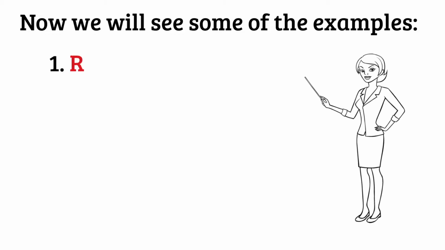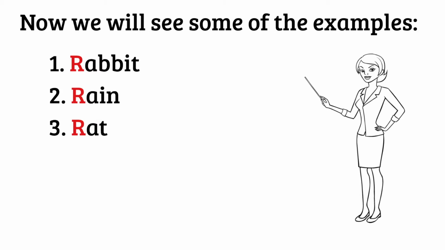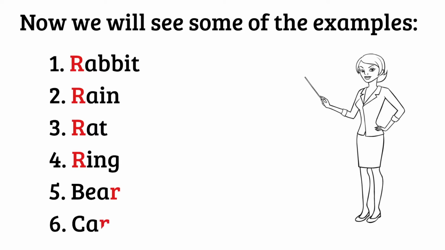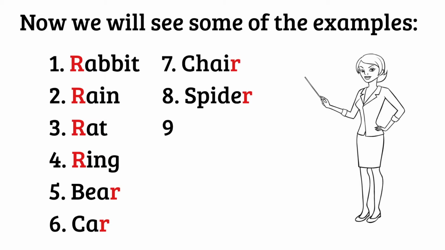R says R as in rabbit. R says R as in rain. R says R as in rat. R says R as in ring. R says R as in beer. R says R as in car. R says R as in chair. R says R as in spider.